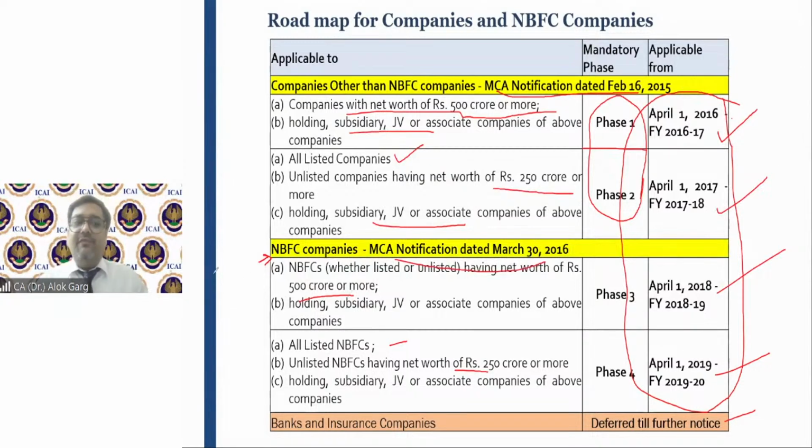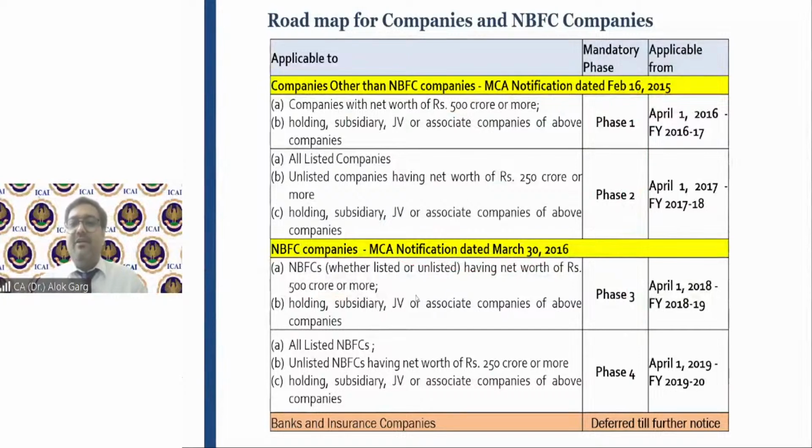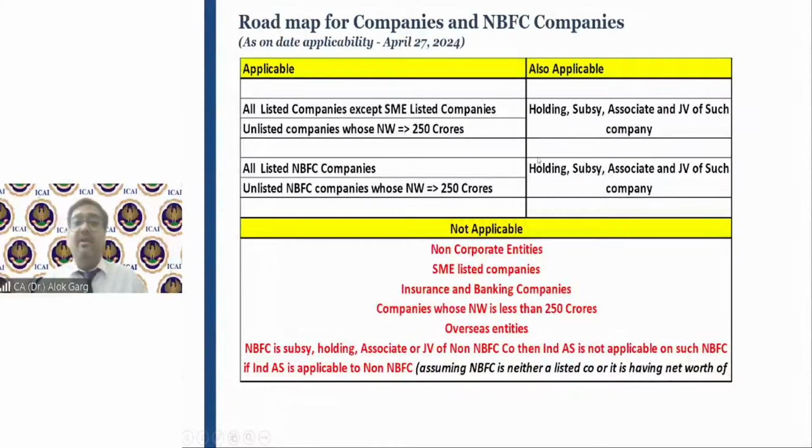If I have to talk about today, 27 April 2024, on which set of entities is IND AS applicable, let me talk about today's applicability criteria.